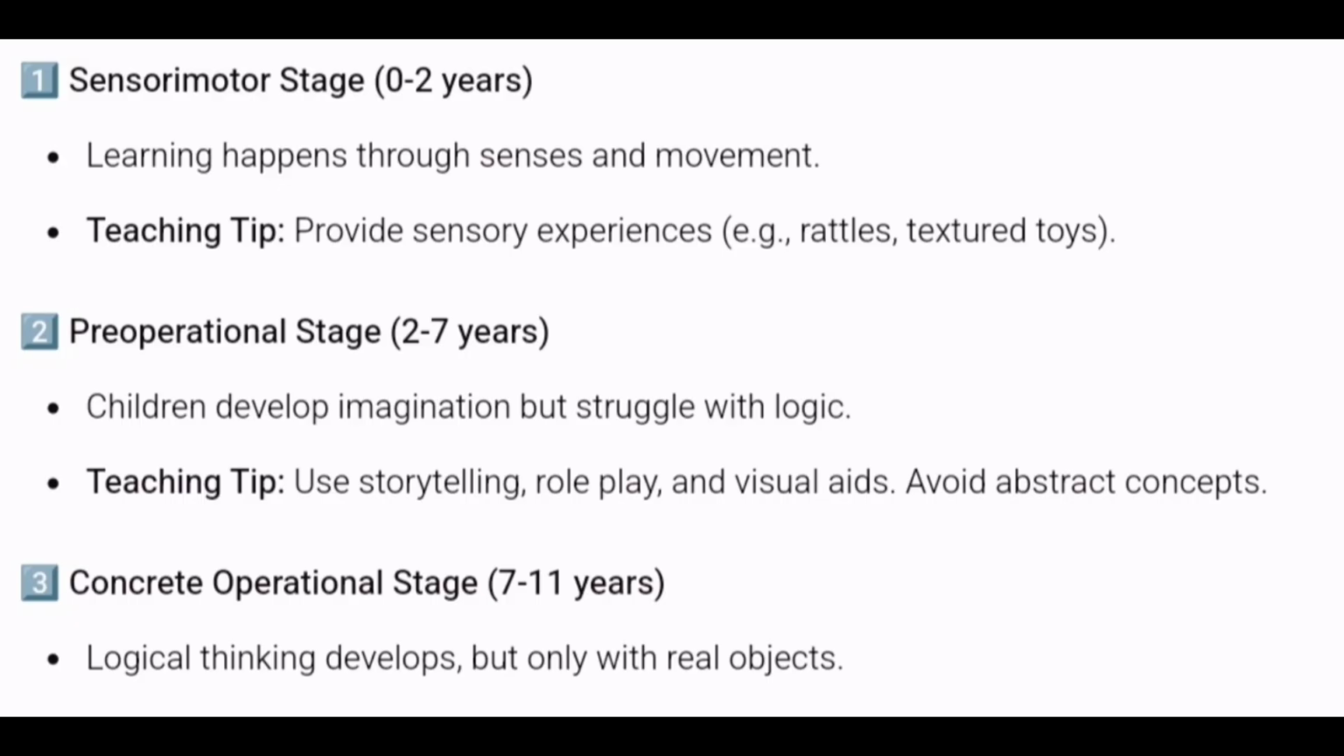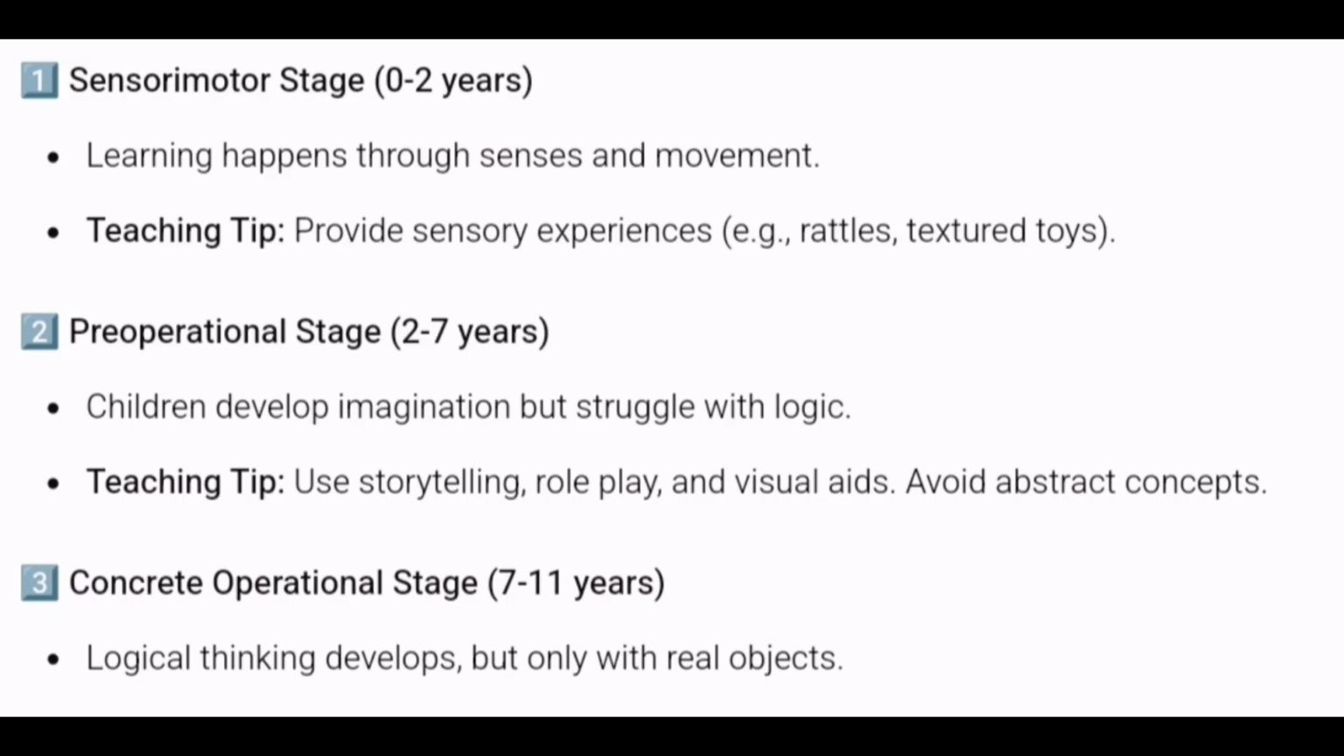Now pre-operational stage. So if your child is 2 years, 3 years, 4 years, 5 years, 6 years, 7 years, then your child is in pre-operational stage. So what happens here? Children develop imagination but struggle with logic. Here the children can imagine, but they lack logic, which means if you say 2 plus 5 equals what? 2 plus 5 equals 7. But a child of this age will not know that 5 plus 2 is also 7, or 10 minus 3 is also 7, right? So they lack this logic.